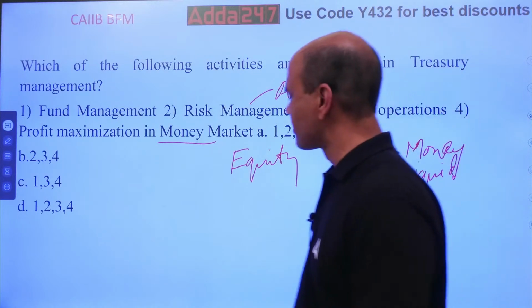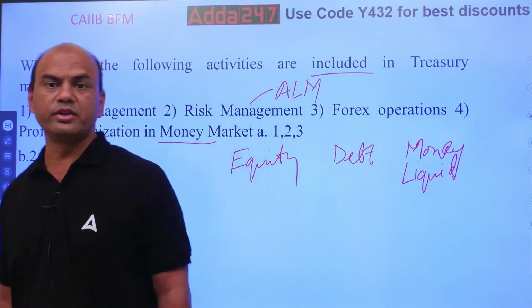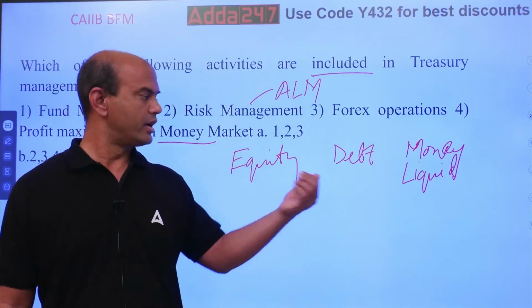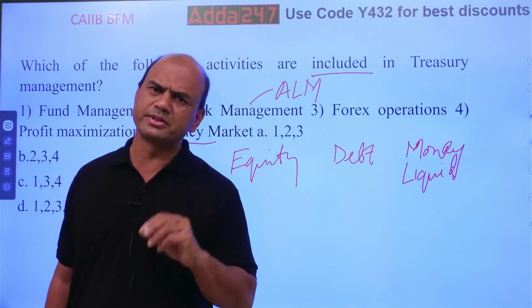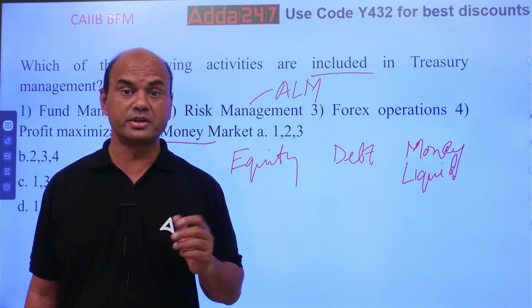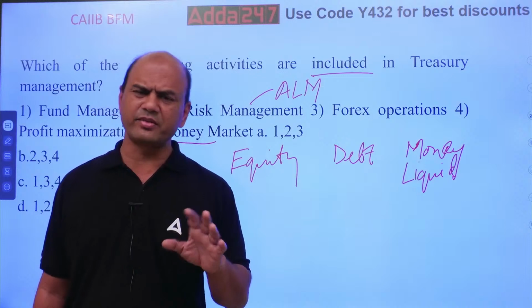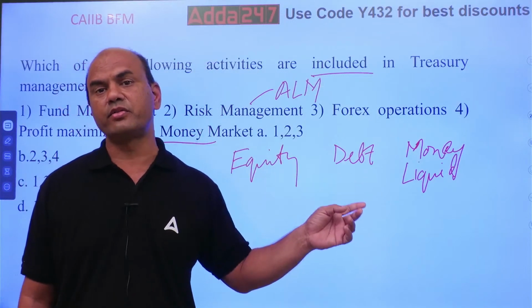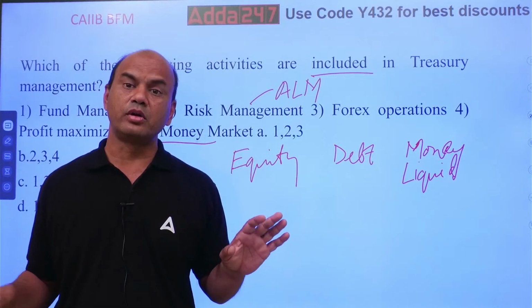In equity markets, you invest in risk instruments, stocks, shares. Debt market, you invest in medium term instruments, medium risk, means bonds, debentures. These are having lesser risk than the equity. And last one is money market, liquid, zero risk, almost here.